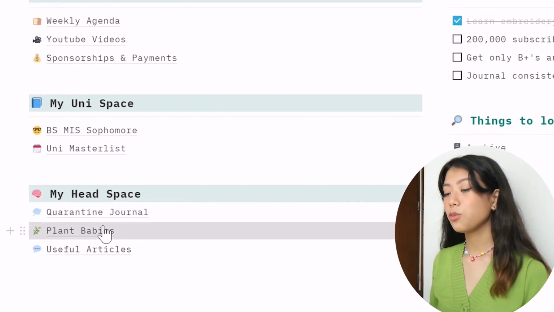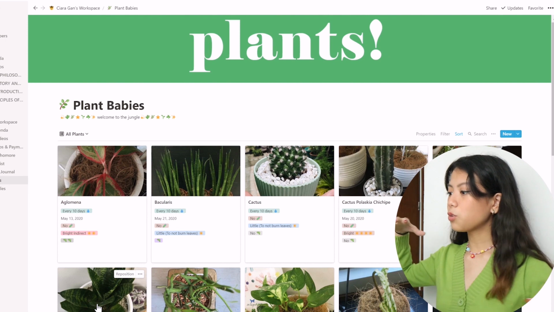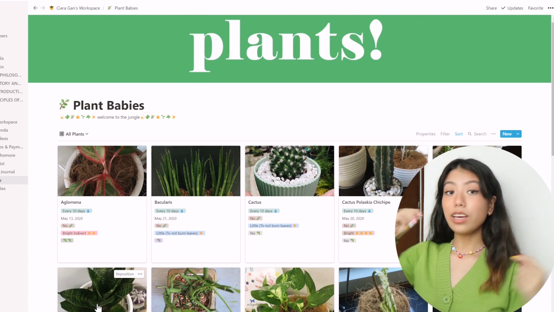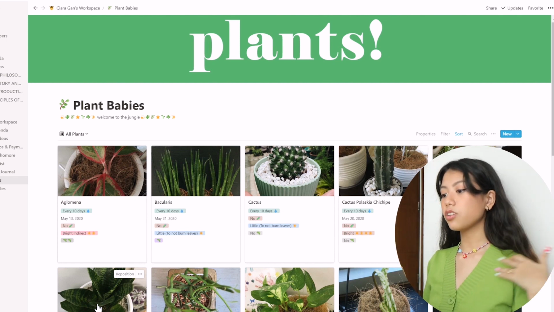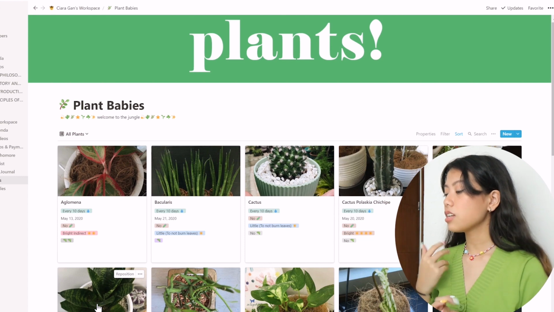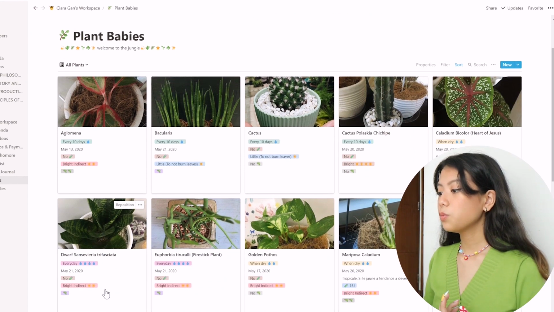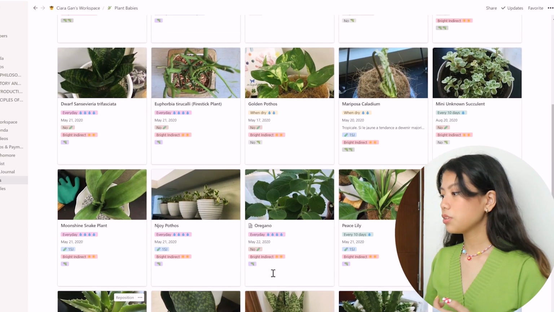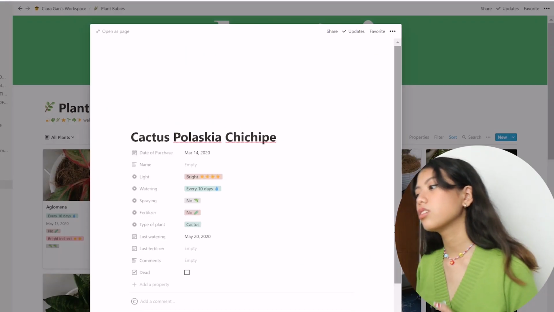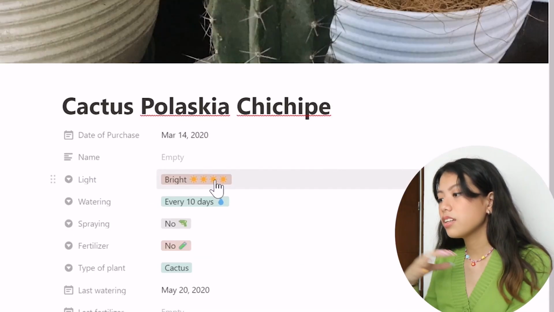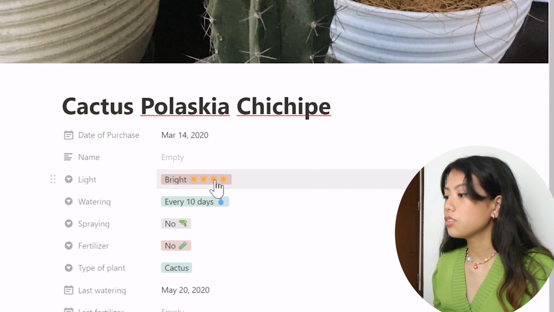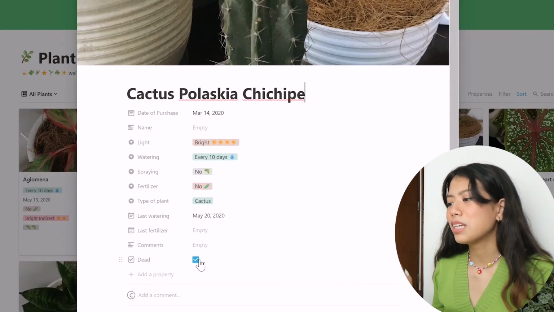After the quarantine journal, we also have my plant babies. At the start of quarantine, I was so into this. I even researched all their names, like when I should water them, when it's dry. So I took pictures and I put them all here. For example, my cactus: I put the date of purchase, how much light it needs, when I should water it, what type of plant it is, or if it's dead. I don't like checking that box. That's the only box that I don't like checking.